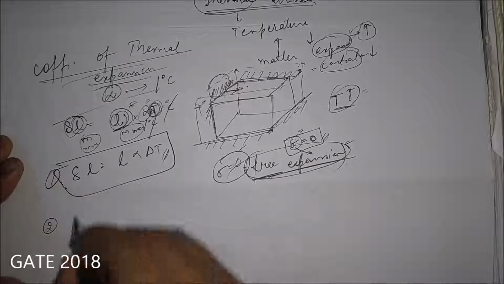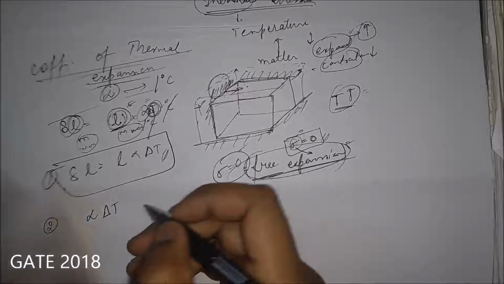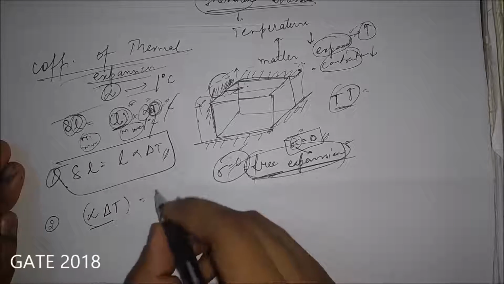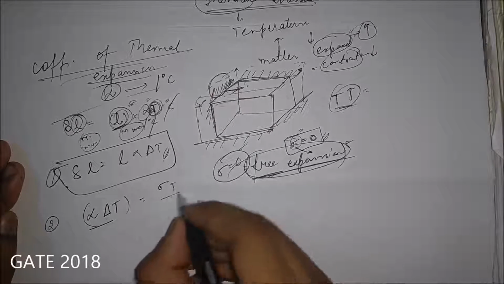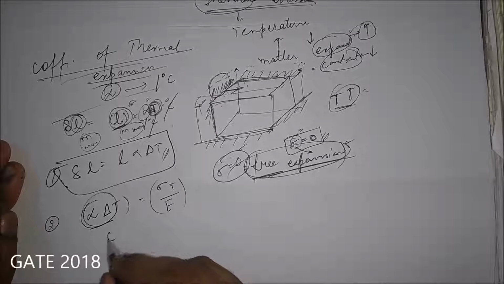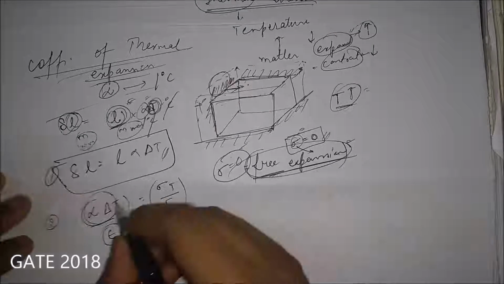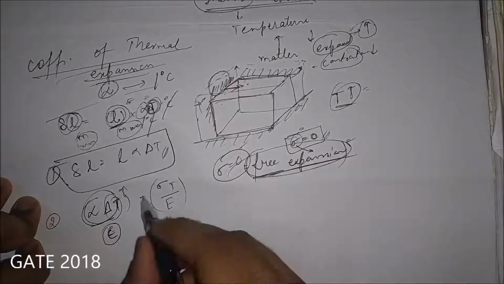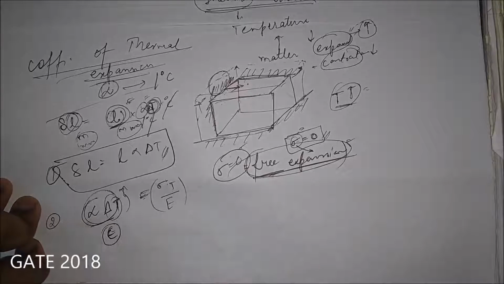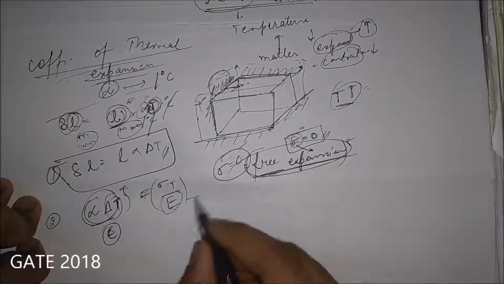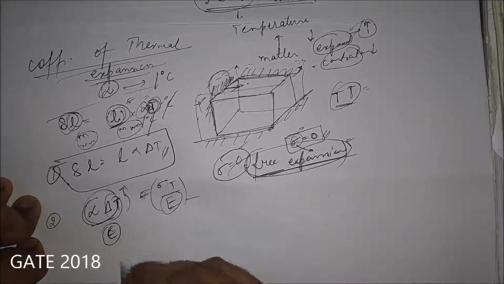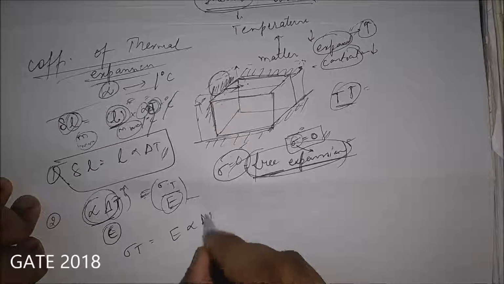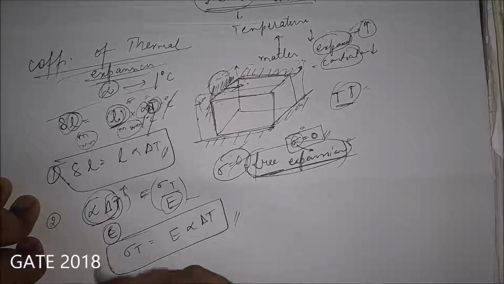Secondly, we have alpha into delta T, which is nothing but sigma T by E. This is nothing but strain, the strain induced due to increase or decrease in the temperature. Strain, we know, sigma by E is called strain. E is Young's modulus. We can write it the other way also. Thermal stress induced due to change in temperature is E alpha delta T. Just remember this formula.